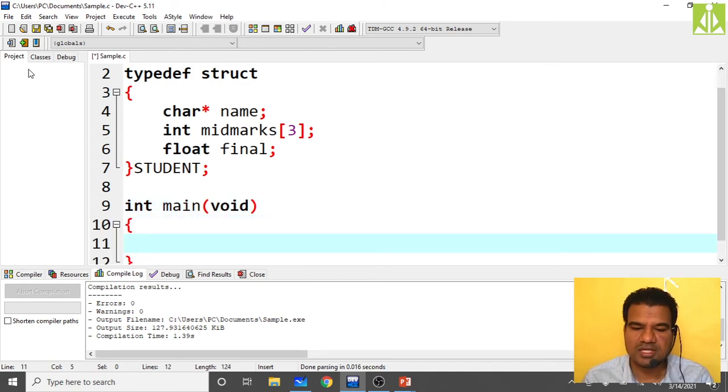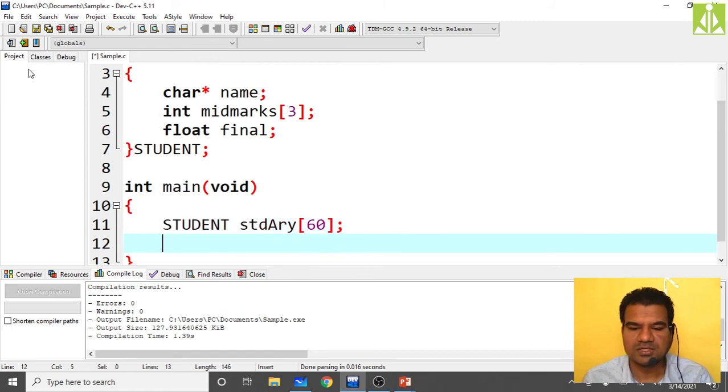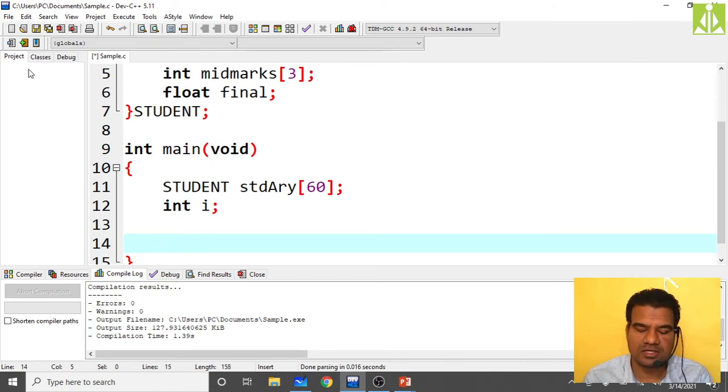How many students do I need? 60 students I need. So student stdary of 60 student details. Now I can store inside this stdary. Individually I don't want to store, so what I will do is take one loop. To run the loop I need a counter, that is I.